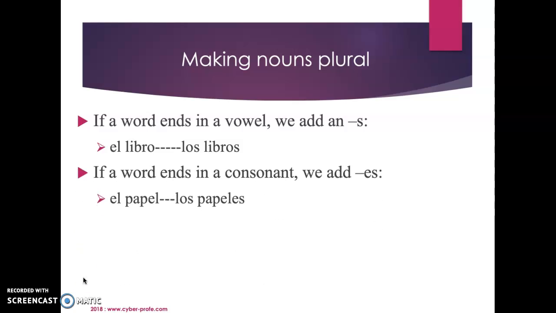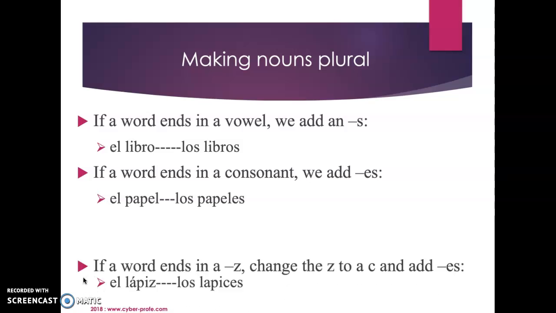If a word ends in a consonant, we are going to add ES. We saw this on the slide before with profesores. So if we look at our example, el papel, L is a consonant. So to make papel plural, we are going to add ES to the end. So it will now be papeles. The el again changes to los because they are both masculine.